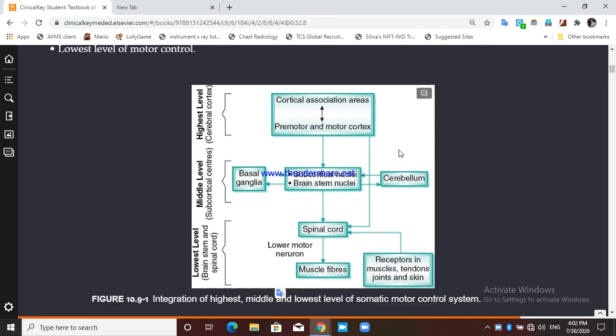Right? So first of all, we need to know the components of the somatic system. You can see the highest level is the cerebral cortex, and it consists of the motor cortex, premotor cortex, and the cortical association area. This is the highest level of the somatic motor system. Then we have the middle level, which we can also call the subcortical centers, and that includes the basal ganglia, cerebellum, and subcortical brainstem nuclei.